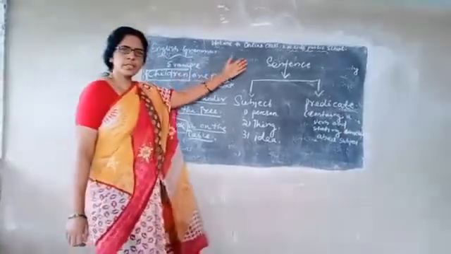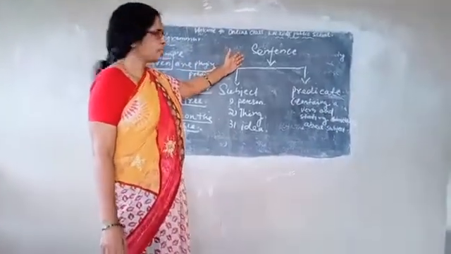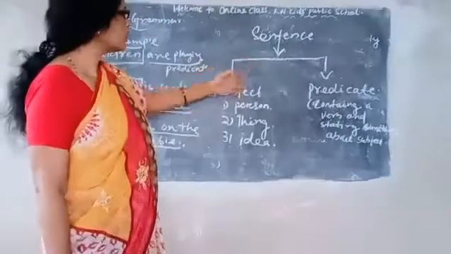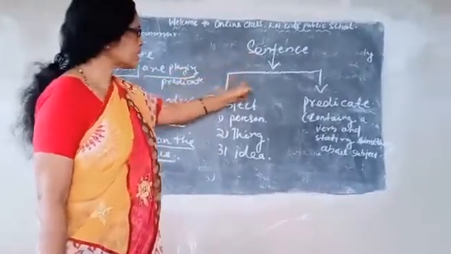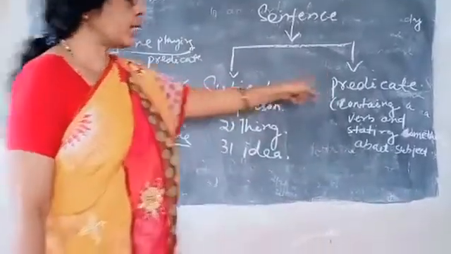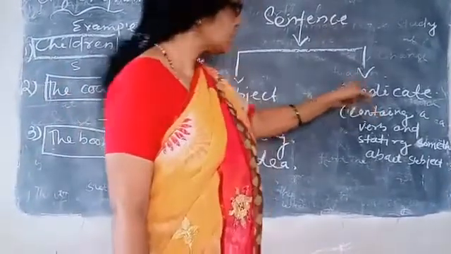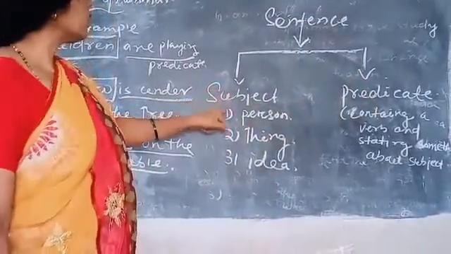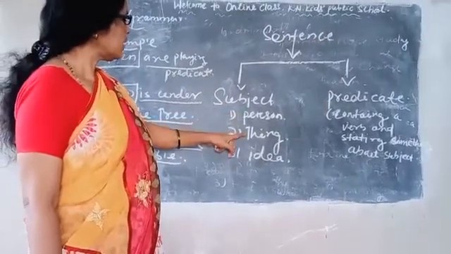Students, look at the blackboard. Here I have written clearly: a sentence is divided into two parts, subject and predicate. The subject means a person, thing or idea.